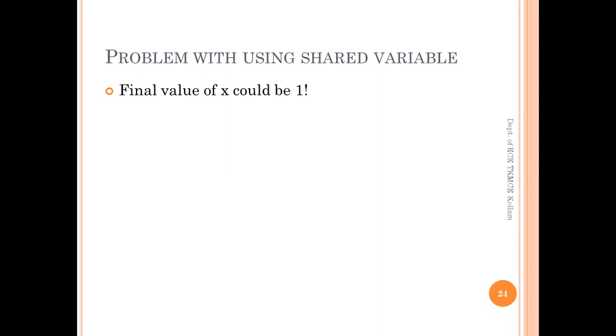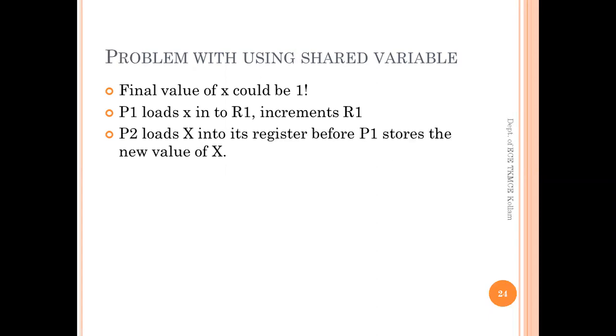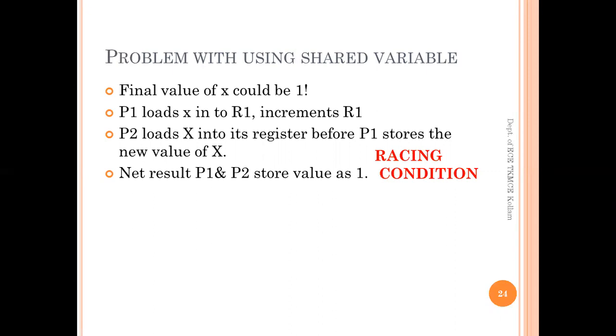No problem, but the challenge is, there is a chance that the value of x could be 1. Let's see how. P1 loads x into R1, increments R1. P2 loads the value of x, the initial value of x, that is 0, into its register before P1 stores the new value of x. The net result of P1 and P2 will be 1 only. And this condition is termed as race condition.